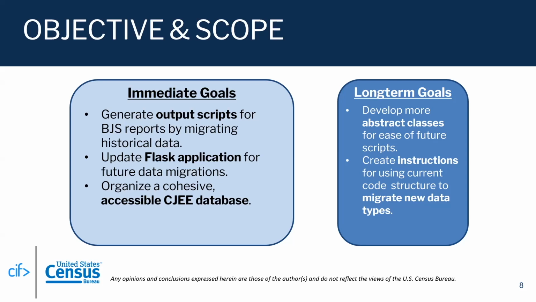In terms of our long-term goals, given that criminal justice statistics is a subset of the data Census works on, our long-term goals were centered around making the code we use this summer scalable to larger future projects. And we wanted to ensure this by developing code and application documentation standards that would allow individuals who may be unfamiliar with the CJE&E project to easily go into our script and adapt it to their own project. In addition to this, we wanted to create in-depth instructions for editing and manipulating the front-end tool to, again, allow individuals unfamiliar with the CJE&E data or criminal justice data in general to adapt it to their own projects.